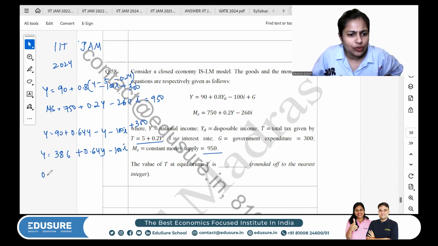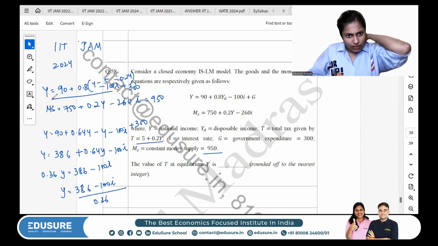So this is going to be equal to 0.36Y is equal to 386 minus 100I. So Y is going to be equal to 386 minus 100I upon 0.36. So this is for the first equation.